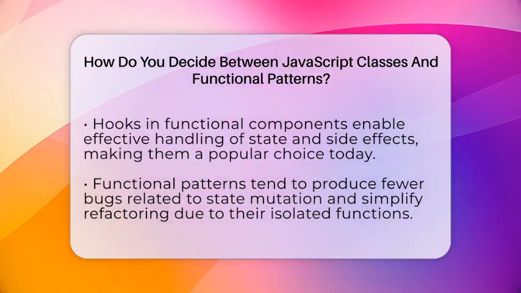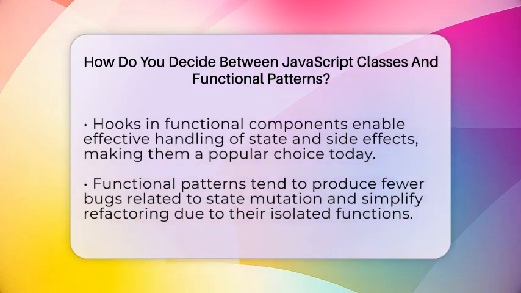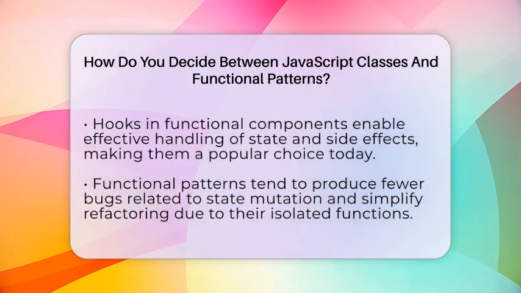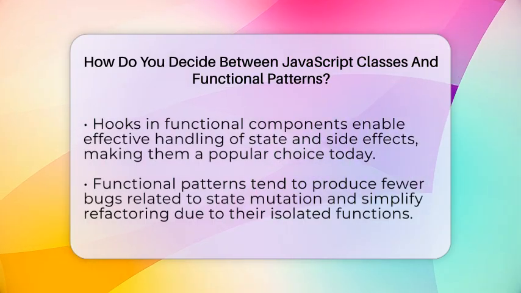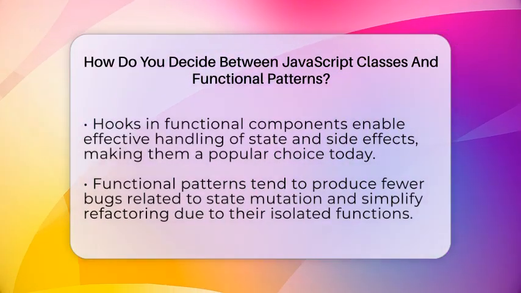Another option to consider is the module pattern, which uses closures to hide private data and expose only what's necessary. This pattern can help organize code without the overhead of classes, especially if you want to avoid the complexities of inheritance or the this keyword.